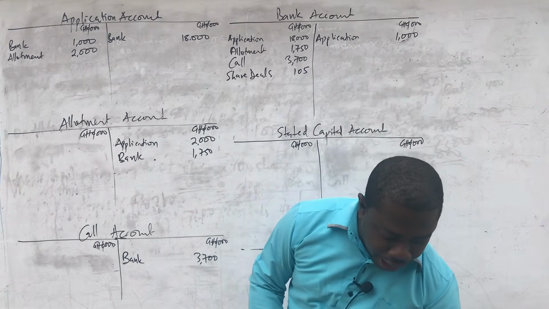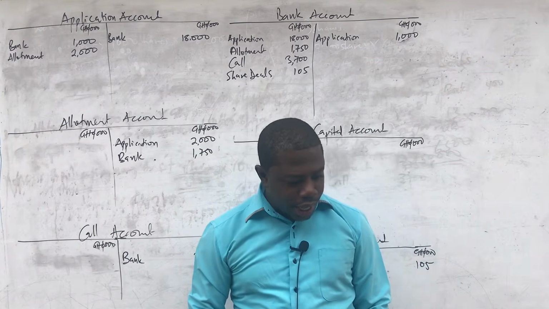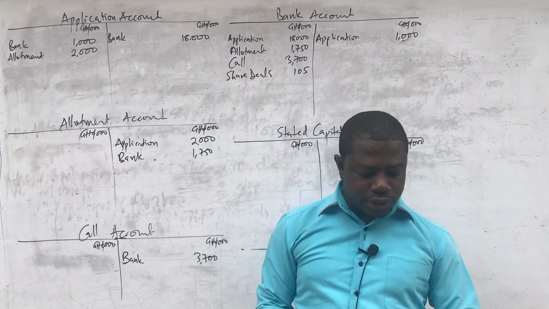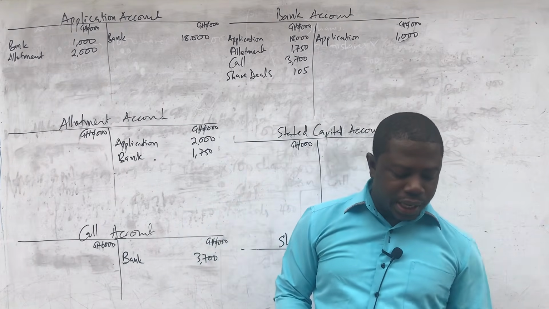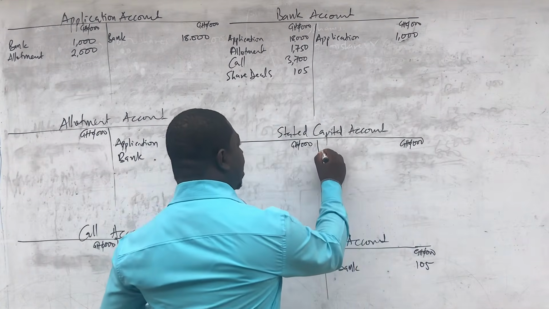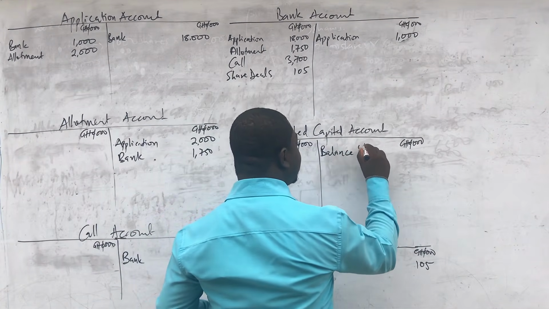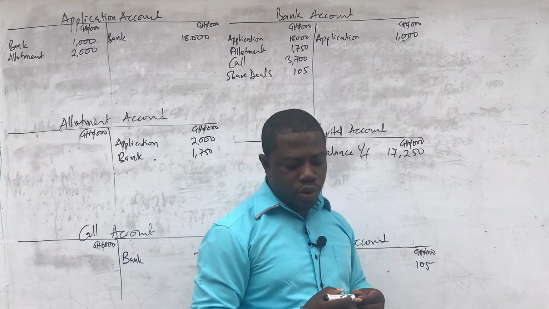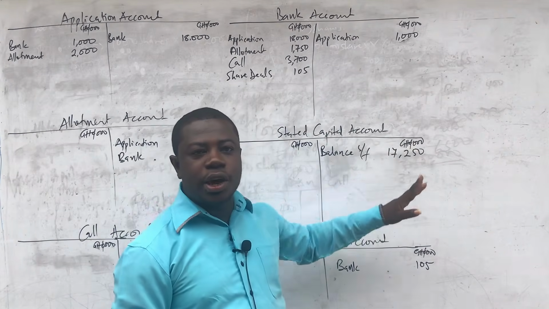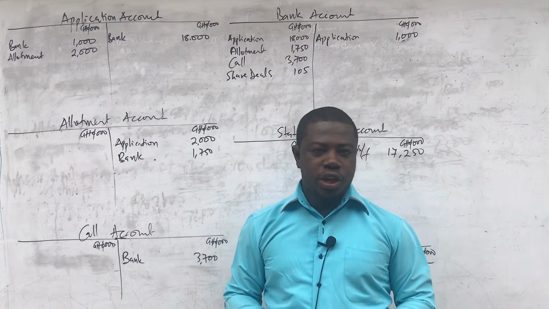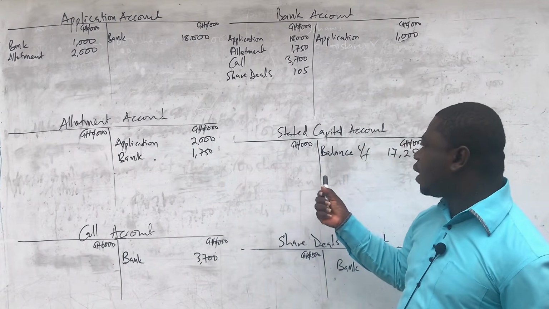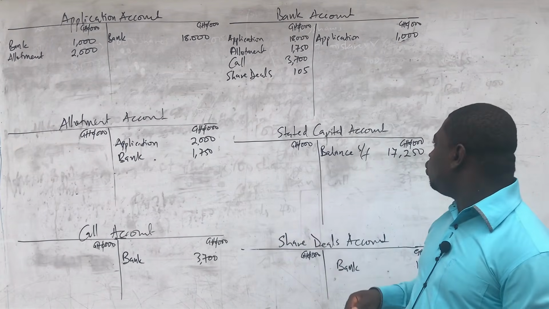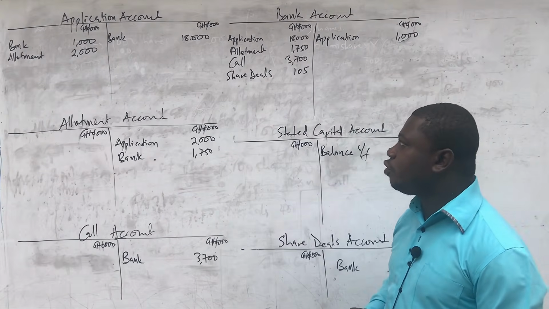Now, there was an opening balance for stated capital, and we're told that that was 17,250,000. That was the 1st January stated capital. So we are going to bring that first as an opening balance, a balance brought forward. 17,250,000. So 3 zeros are up, so I will leave it like that. So this is the opening balance before you even think of a transfer. So if the question did not give any opening balance for stated capital, you just go ahead and transfer. But once you have been given the opening balance for stated capital, you make sure that you bring that first before you do your transfer.